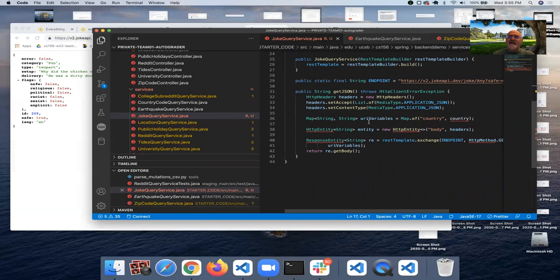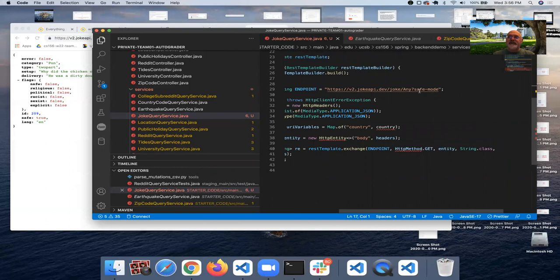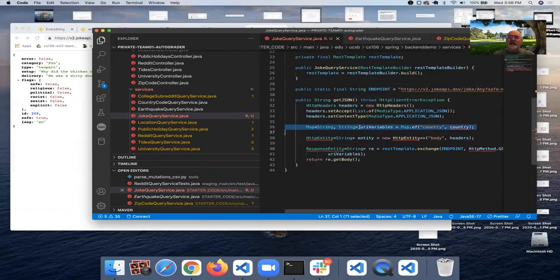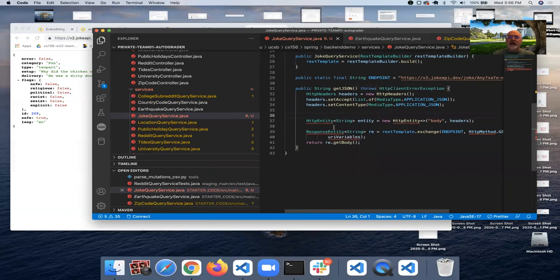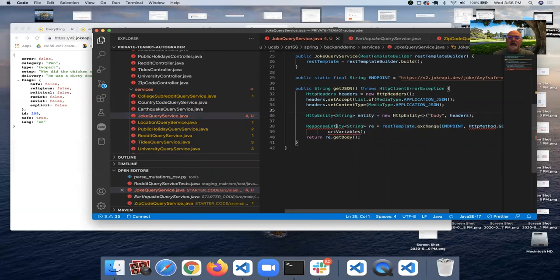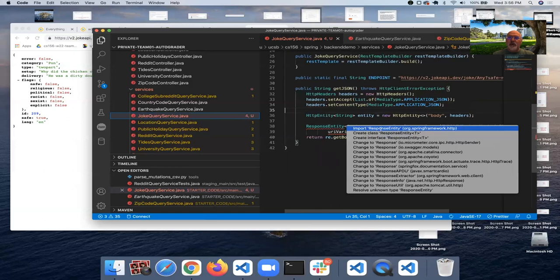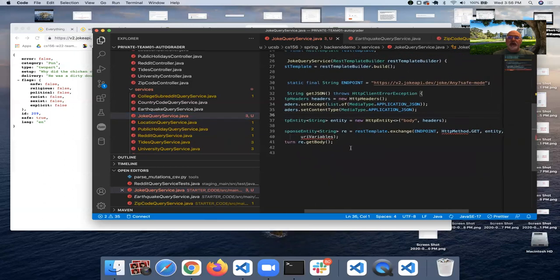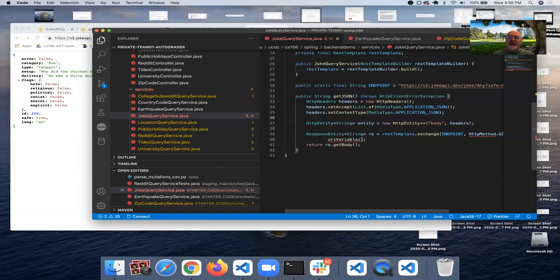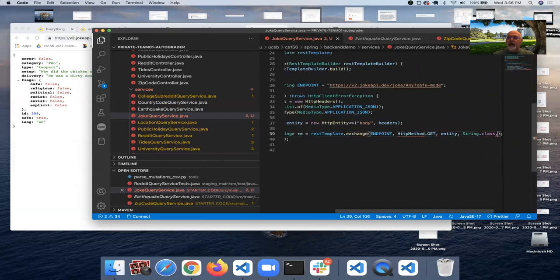Now URI variables, this only applies if you are actually substituting things into your endpoint, which we are not. So we're not even going to need that line of code. Now this HttpEntity is for the headers. We are going to need that. And quick fix, there's only one possible import, so we'll just take the suggestion. ResponseEntity, only one suggested import, so we'll take the suggestion. URI variables, since we don't have any, we can just get rid of that parameter, and we'll just have endpoint, HTTP method, and String.class.